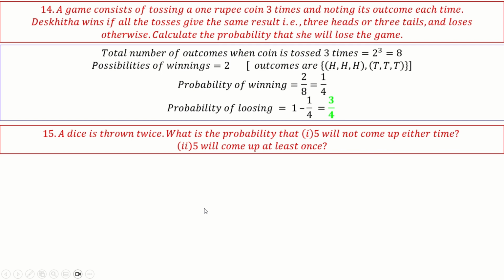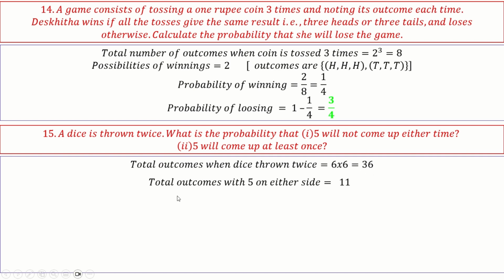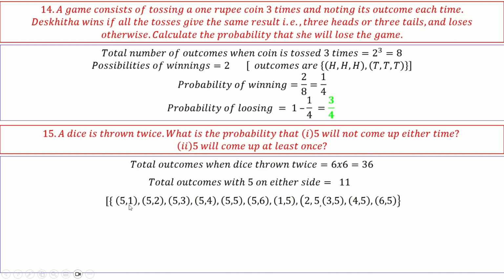Next. A dice is thrown twice. What is the probability that 5 will not come up either time, or 5 will come up at least once? Okay, total outcomes when the dice is thrown twice is 36. Out of that, outcomes with 5 on either side are 11. Okay, these are the possible things, right? 11.